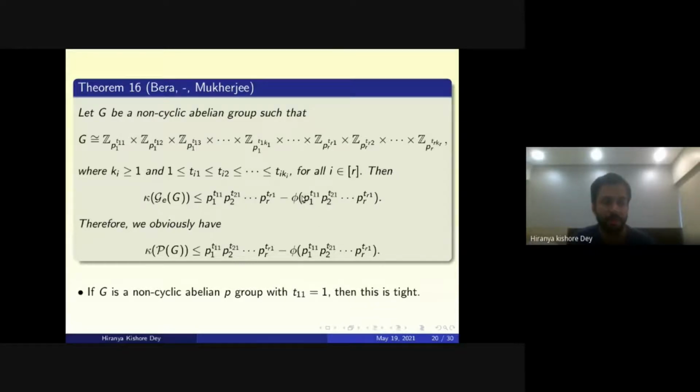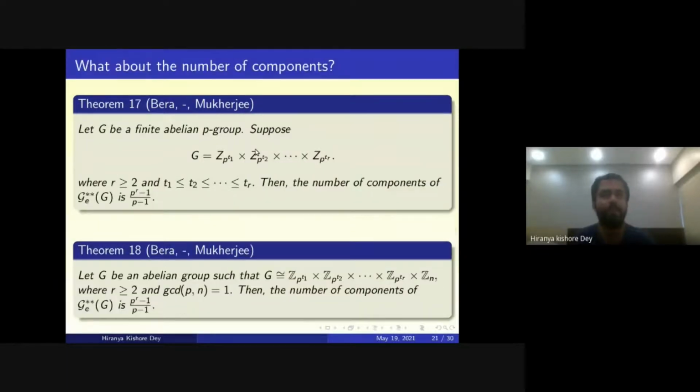But we checked many examples of many groups, and we found that this result is nowhere near the best or tight, except when G is a non-cyclic abelian p-group with the least coordinate t1 equal to 1. Only in this case is this tight, and apart from that, there is much scope for improvement in this theorem.